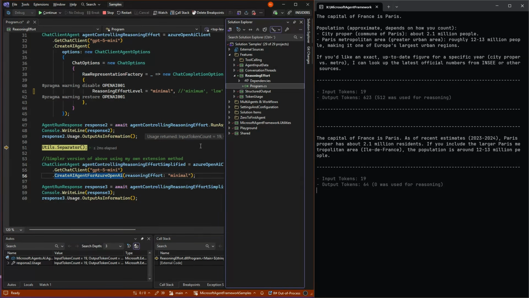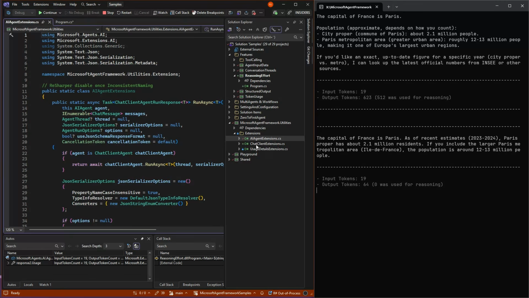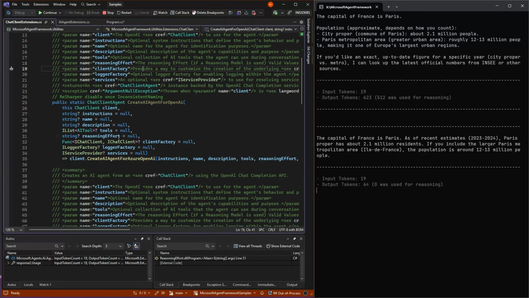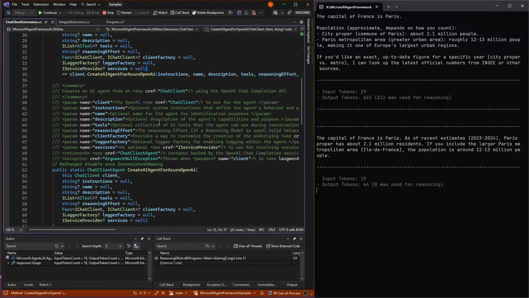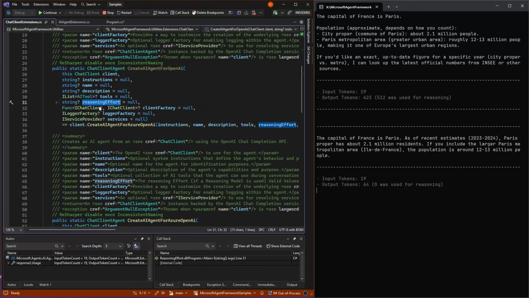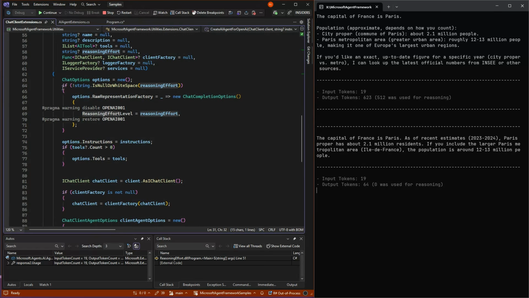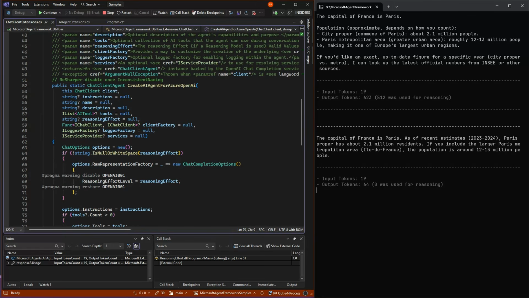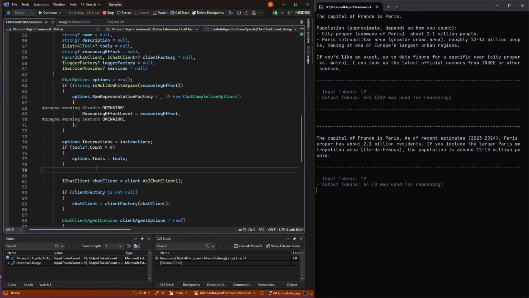And at some point I might release them as a NuGet package. They're down here in my extensions, and what I have made is just a copy of them with a new name. And here I'm putting in the reasoning effort, so we can abstract this away. And I also fixed a bug in the current one. If you set both reasoning and tools at the same time, this is fixing that as well.